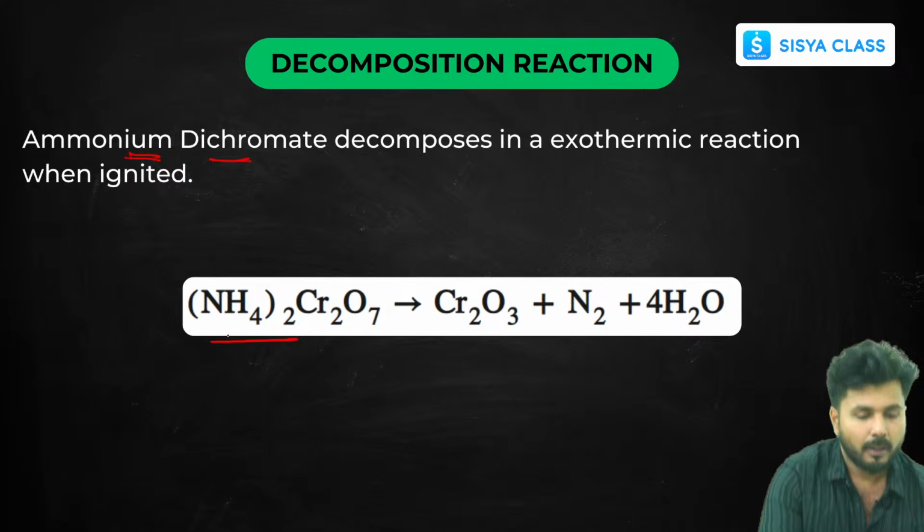The formula of ammonium dichromate I have already told you: it was (NH4)2Cr2O7. So ammonium dichromate breaks down into chromium oxide, nitrogen and water. Okay, now this